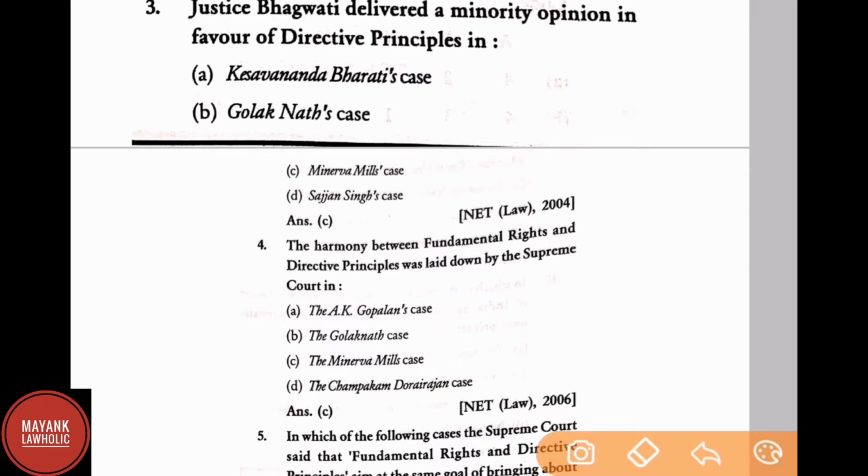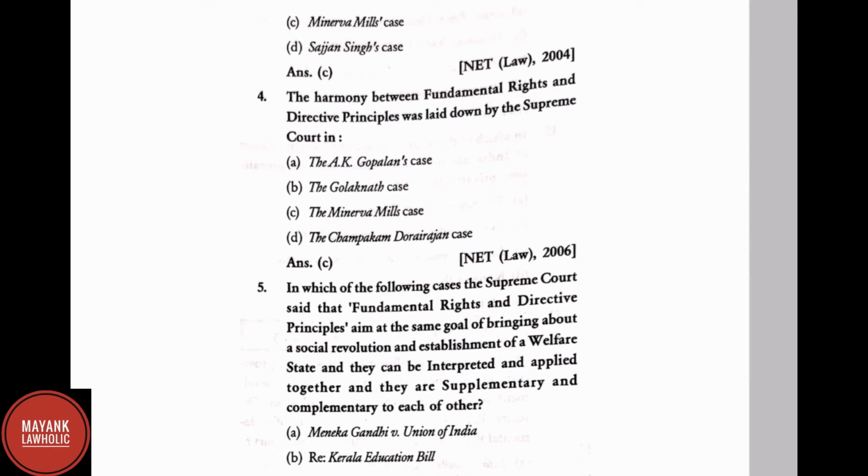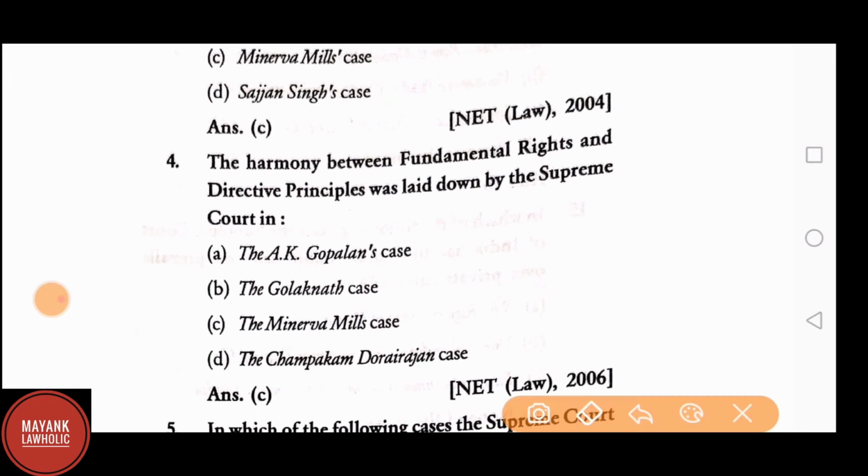Question number 3. Justice Bhagawati delivered a minority opinion in favor of directive principles in option A. Keshwananda Bharati's case, option B. Golaknath's case, C. Minerva Mills case, and D. Sajjan Singh's case. The answer to this question is option C. Minerva Mills case. Question number 4. The harmony between fundamental rights and directive principles of state policy was laid down by the Supreme Court in option A. A.K. Gopalan's case, B. Golaknath case, C. Minerva Mills case, and D. Champakam Dorairajan case. The answer is C. Minerva Mills case.